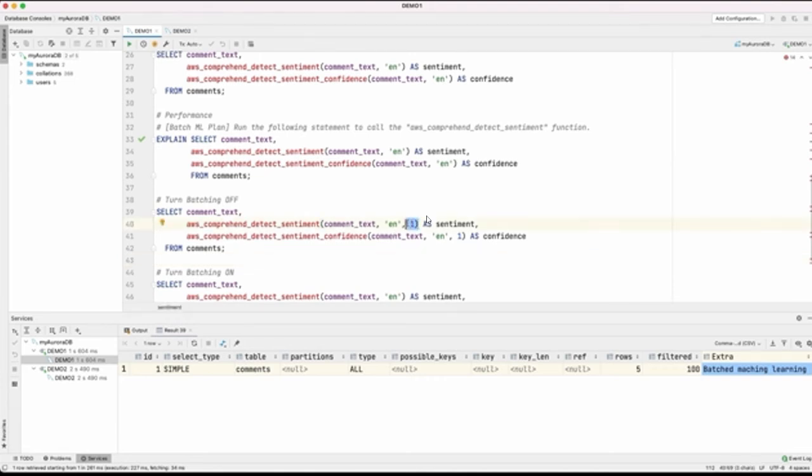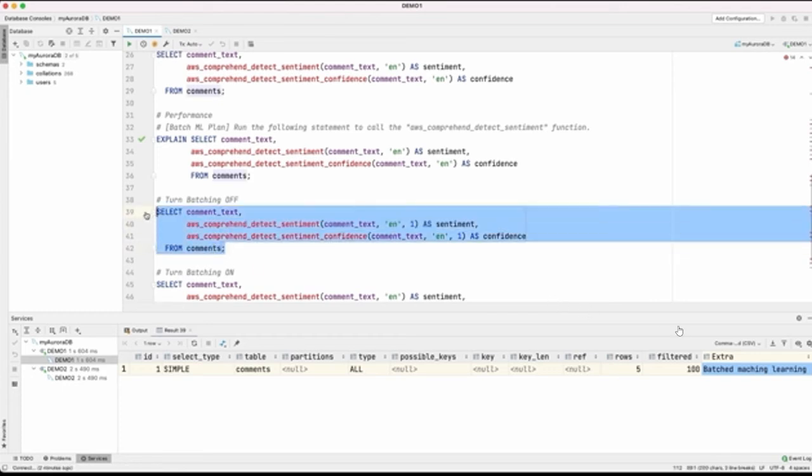To turn the batching off, if you remember, we talked about the third parameter, which is the size of the batch. If I set the size of the batch to 1, it essentially sends one row at a time. That means we are running the query with batching off.